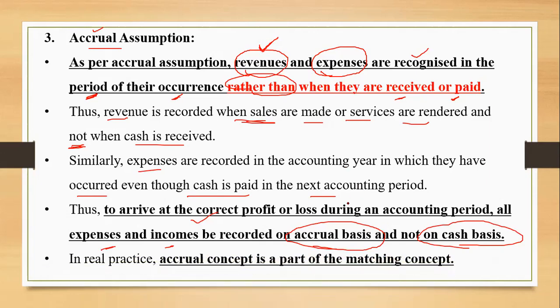And accrual concept is a part of matching concept. As I was telling you, related to accrual, the same words we are going to go through again in the matching concept as well as revenue recognition concept, right? So that's all for this assumption.